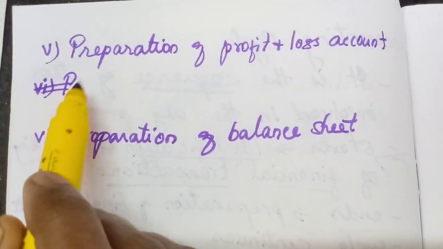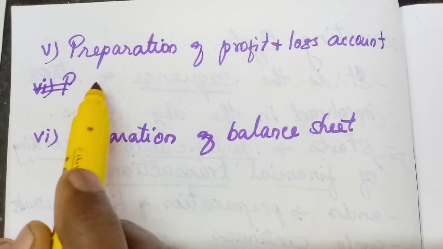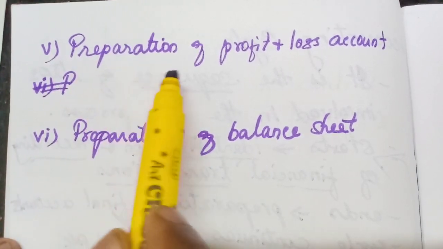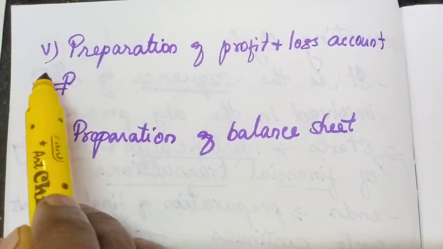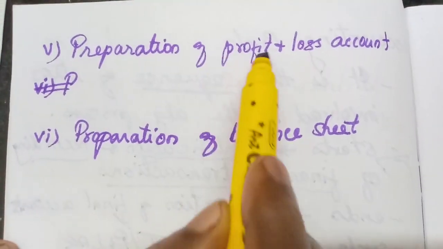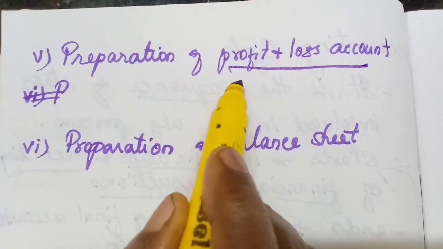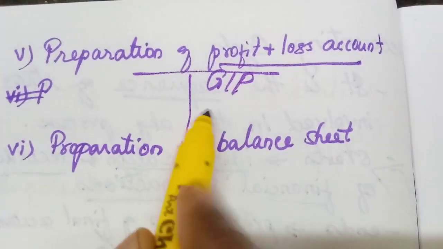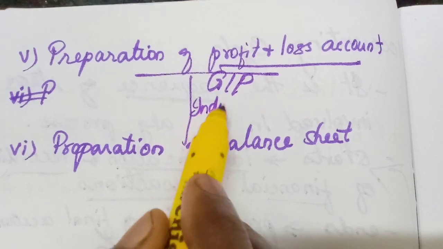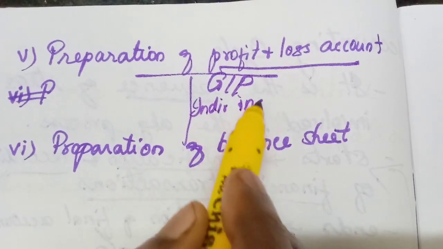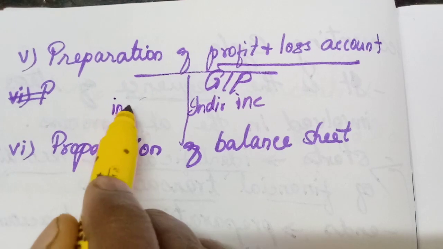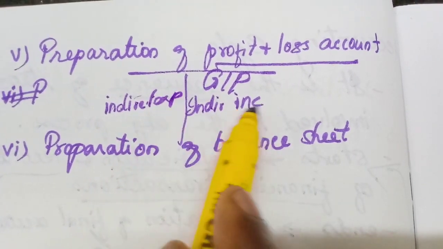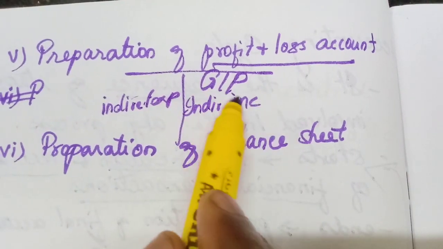The fifth step is preparation of the profit and loss account. After preparing the trading account, we have to transfer the gross profit from the trading account to this profit and loss account. With the help of the gross profit and the indirect income and indirect expenses, we will prepare this profit and loss account.